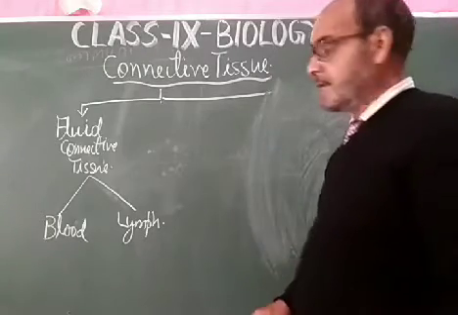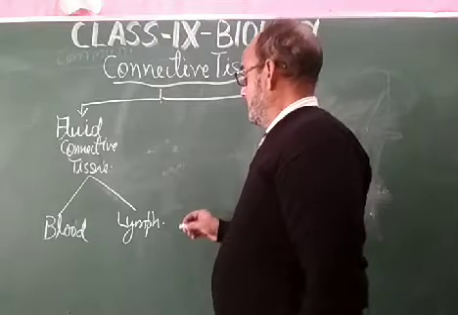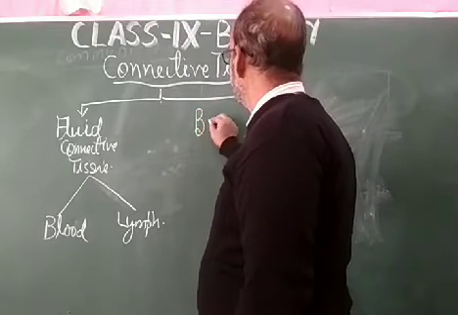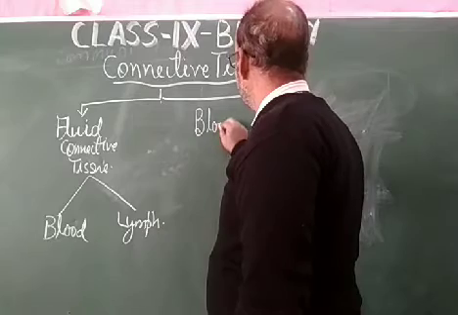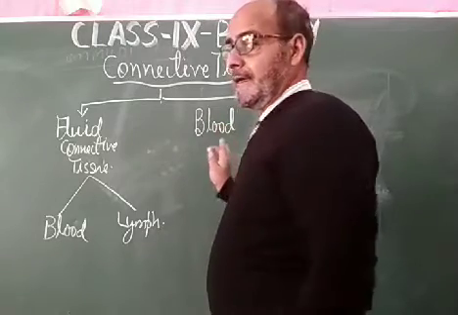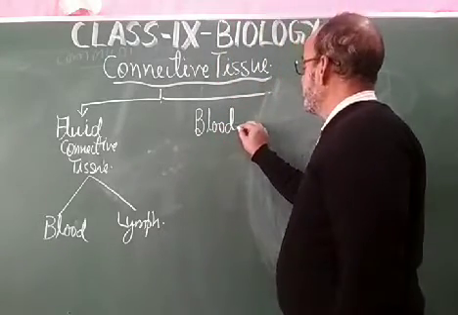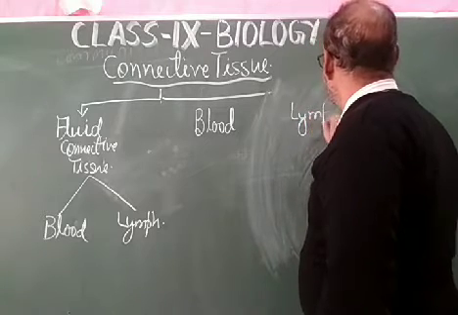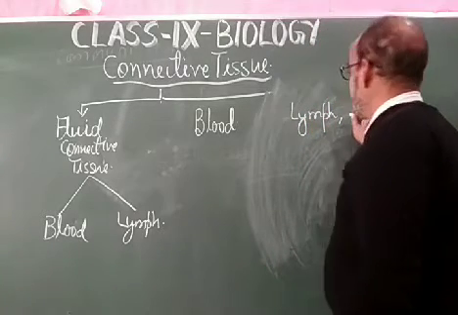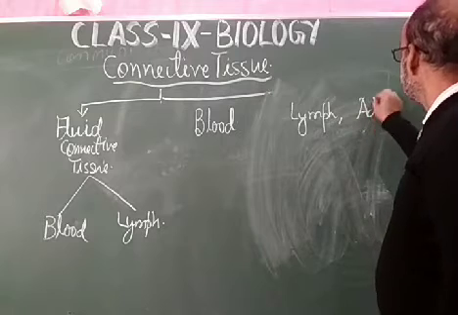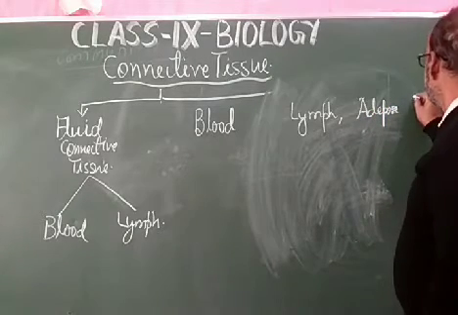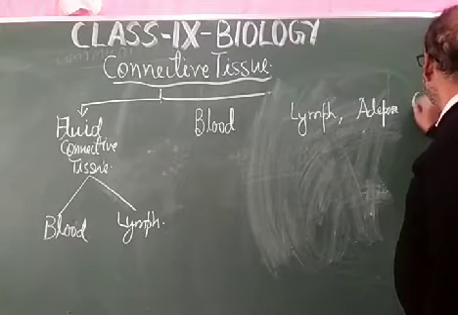Dear student, this fluid connective tissue is not only of two types, but it is of four types: blood, lymph, adipose, and areolar.